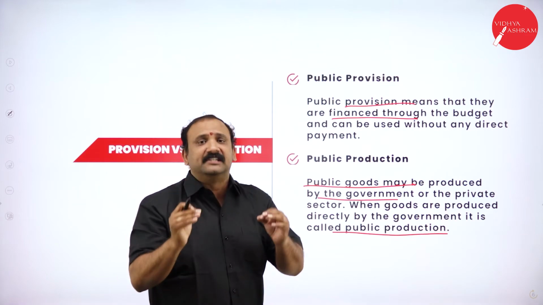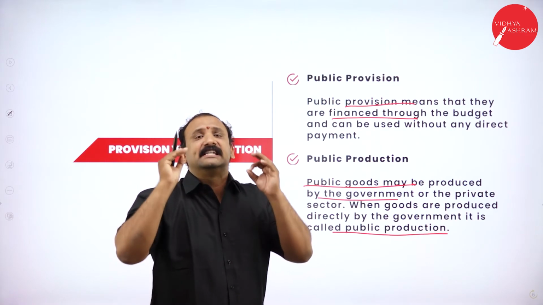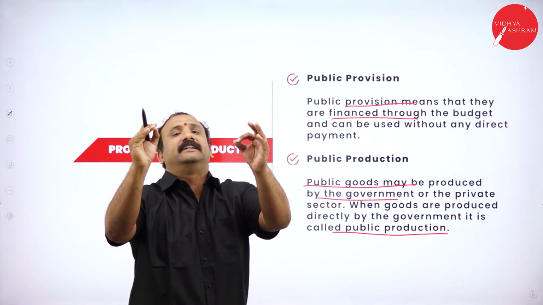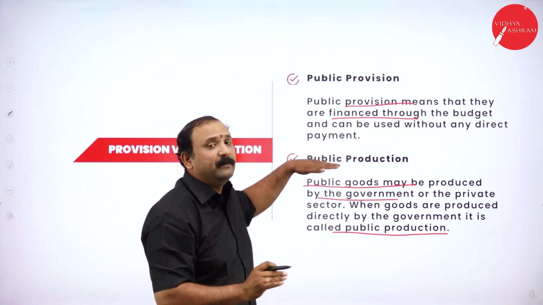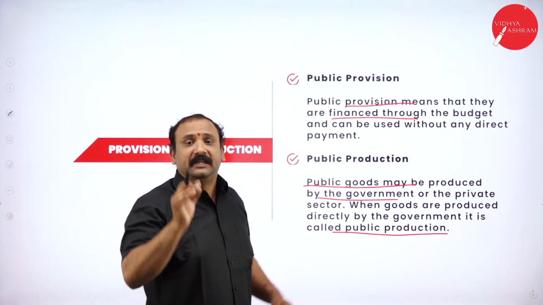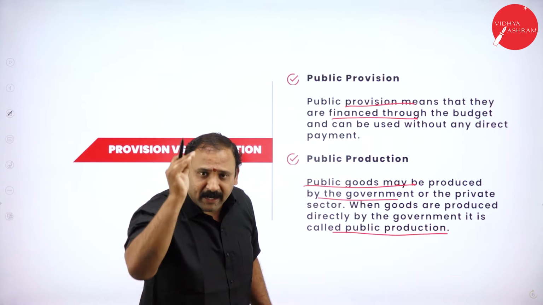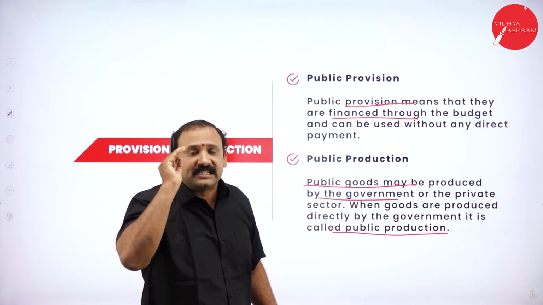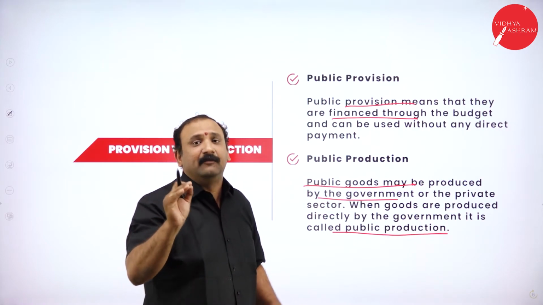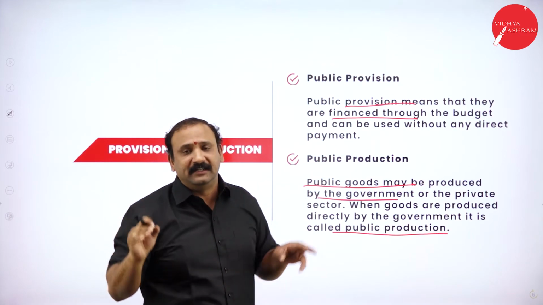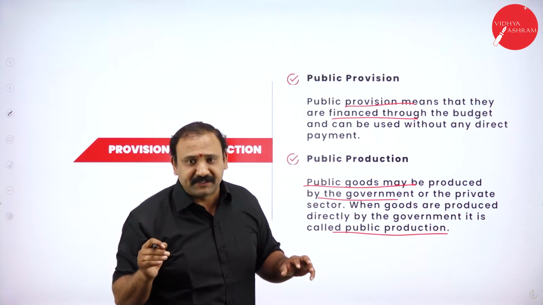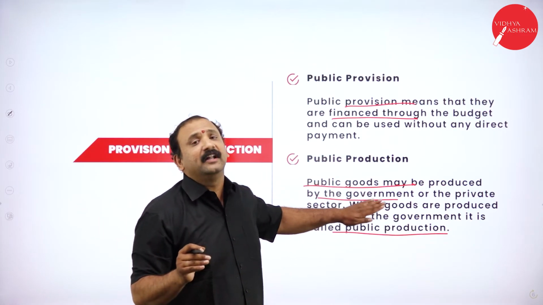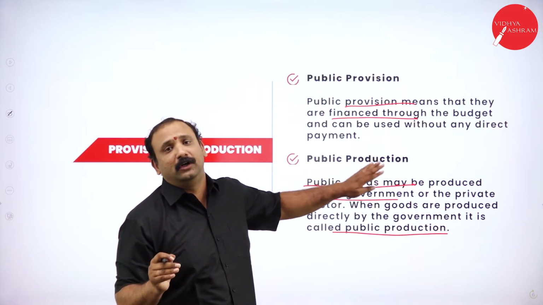So every citizen of this country is eligible to use that particular service. So that is what we mean by public production. The production which is done by the government for the sake of people directly, without bringing in any sort of vendors, without bringing in any private players there. That is called public production altogether.